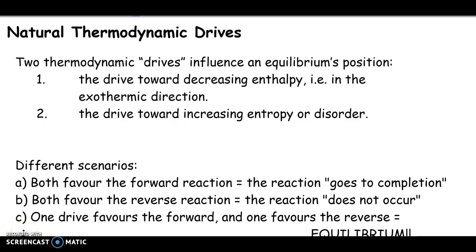Okay, so now that we understand what entropy is and how to evaluate whether it will increase or decrease for a system, let's talk about how that's incorporated into our understanding of equilibrium. If you recall, when we looked at equilibrium, we know that naturally equilibrium will happen in a closed system with a certain percent yield, right?